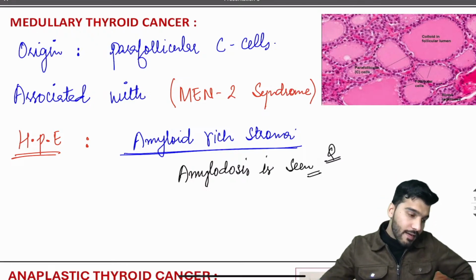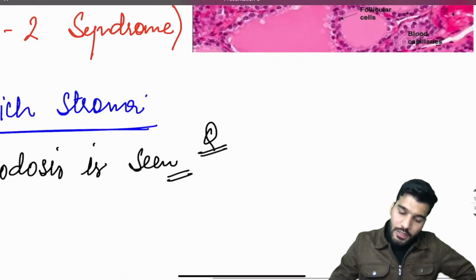Restrictive. Very good, excellent. It's seen with the restrictive.